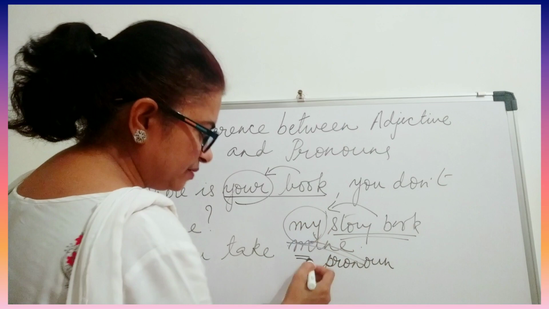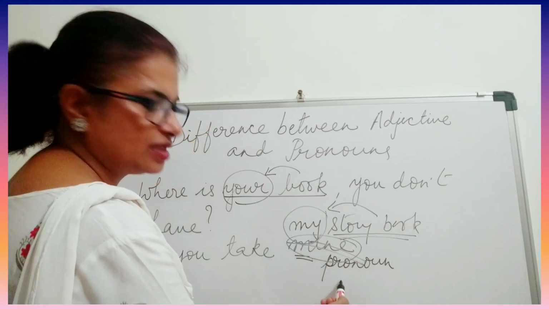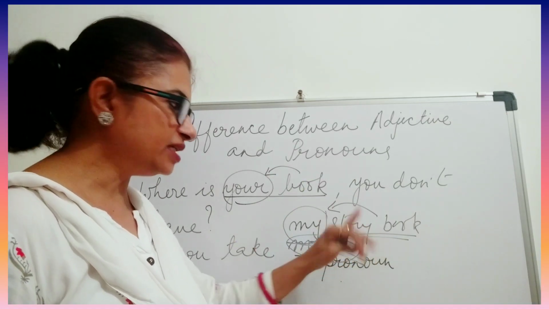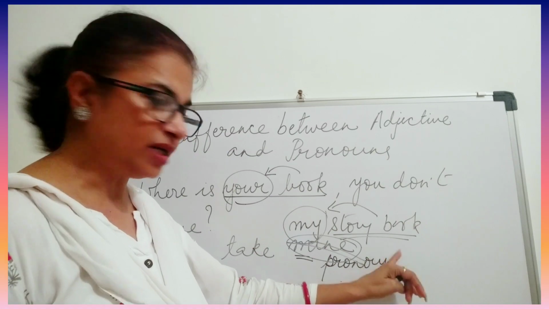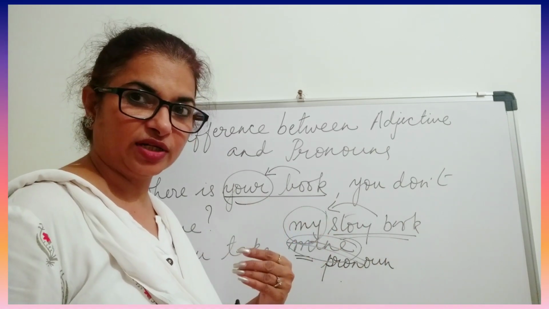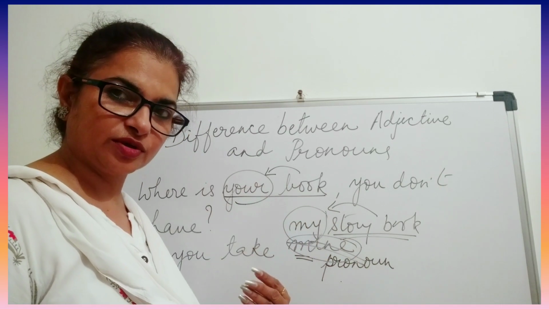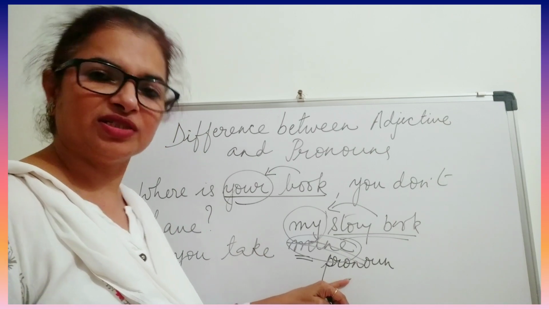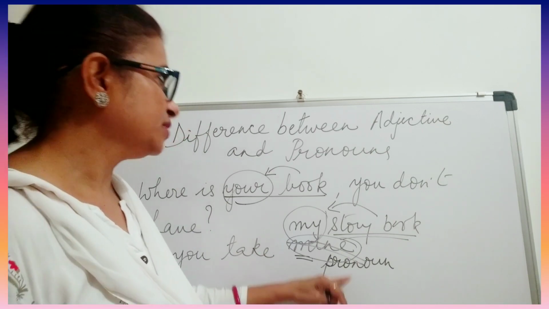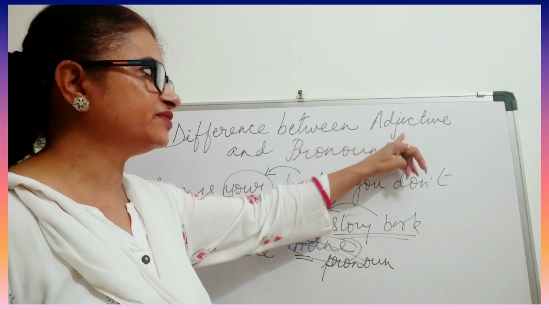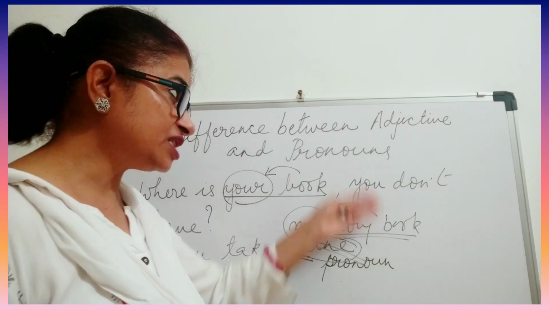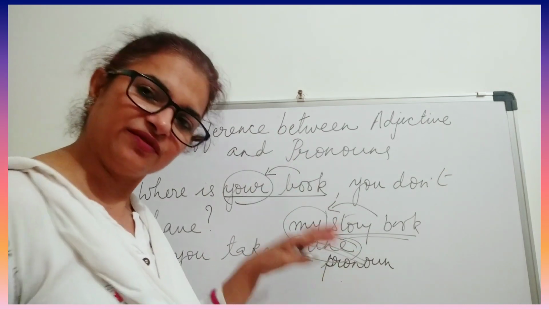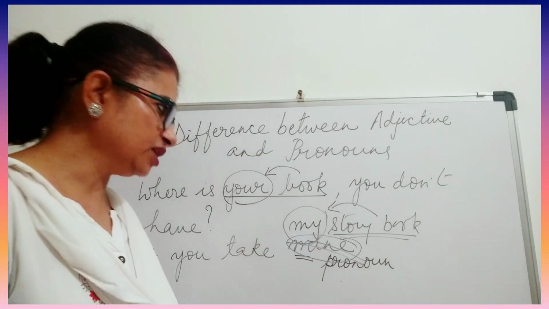Whereas here, if I am writing only this one, then it is a pronoun. Why? Because it is replacing the word storybook. And here we are already writing storybook, but telling mine. Okay? Whose storybook? My storybook. So that is a possessive adjective. And here it was a possessive pronoun. So this is the difference between adjective and pronoun. That means an adjective tells you something about that noun, whereas a pronoun replaces a noun. Replaces means which comes in place of a noun. Now I think you must have understood it better.